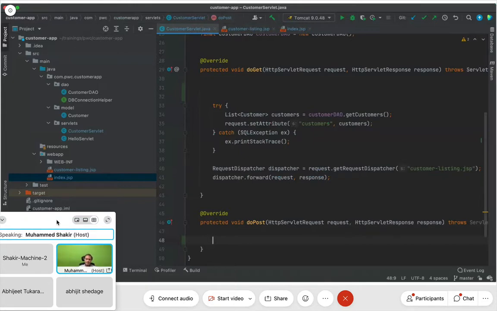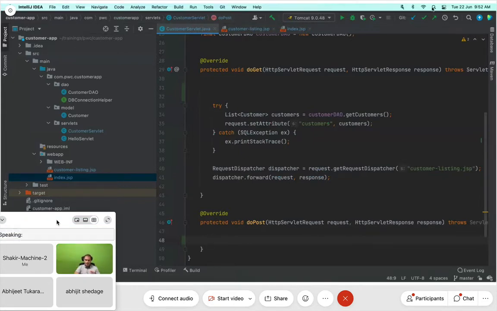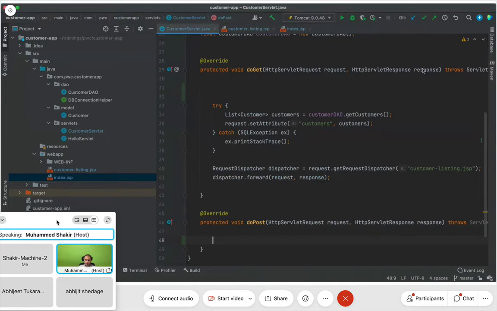Now you have to confirm to me, my dear friends, that so far you have understood the flow of the program, yes or no? So far you have understood the flow of the program or not, and it is the same program that is there on your machine as well. Have you understood the flow of the program?